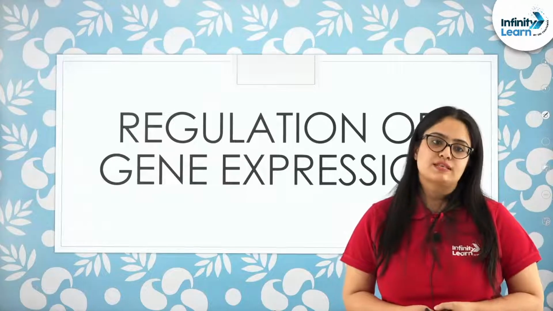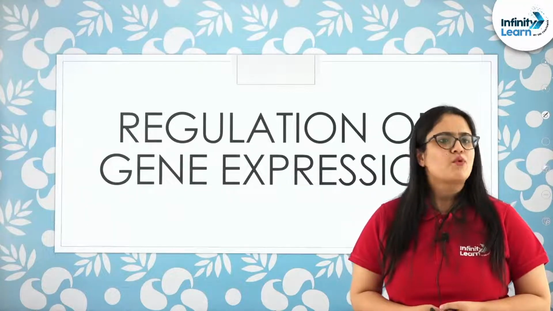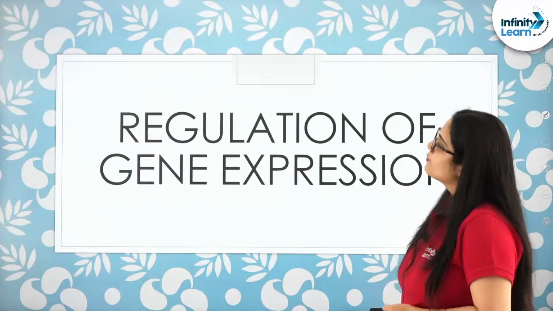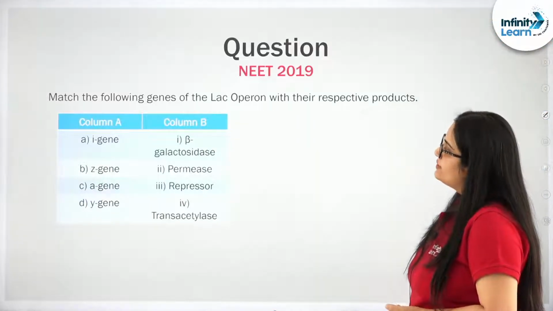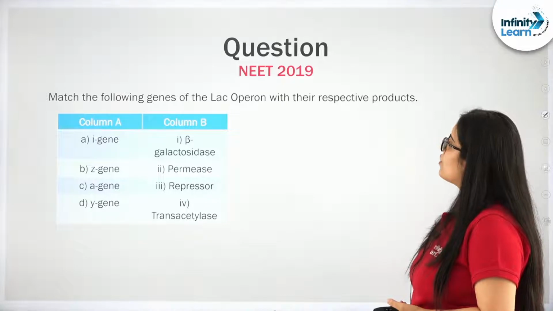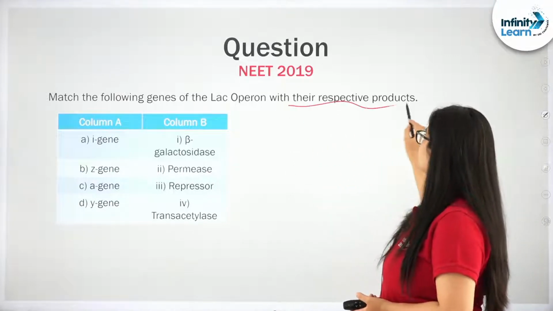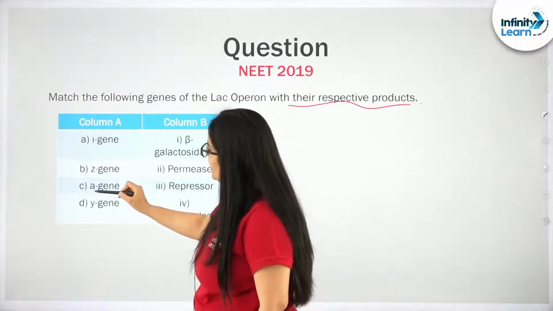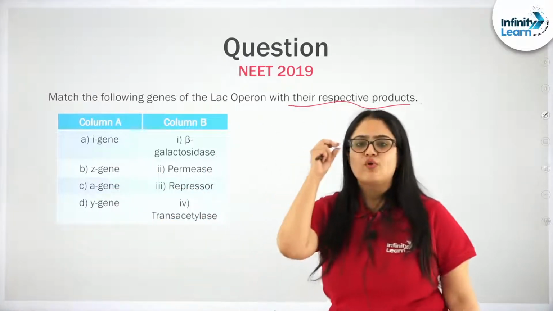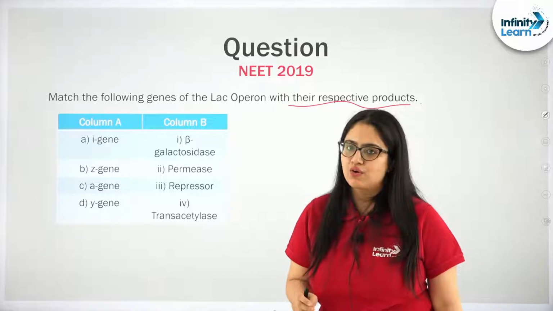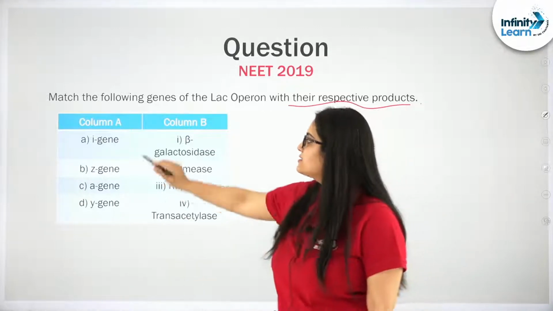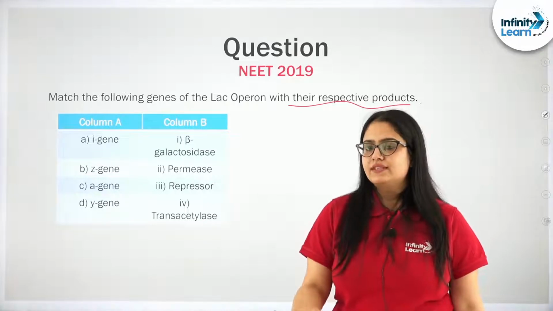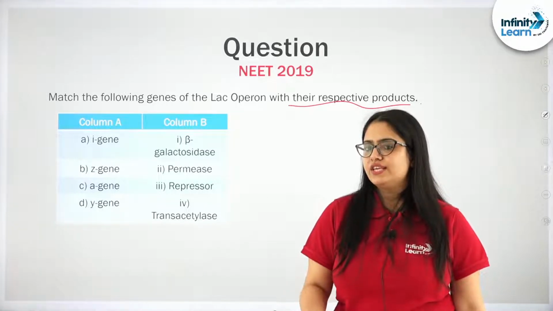Very important conceptual topic. Let us see what are the important questions that NTA has asked till now from this part. Very simple. Which of the following genes of the Lac Operon match with their respective products? You remember, students, this Z, Y and A represent the polycistronic gene of the Lac Operon, right? And this I gene is in fact the regulatory gene, the inhibitory gene.